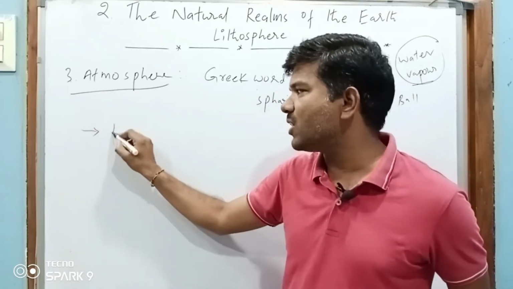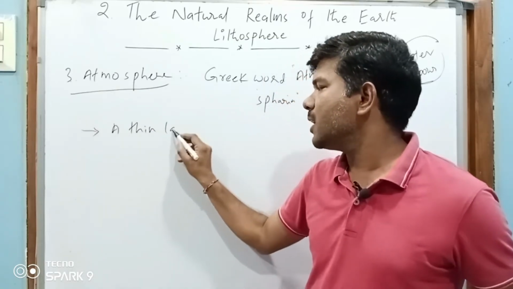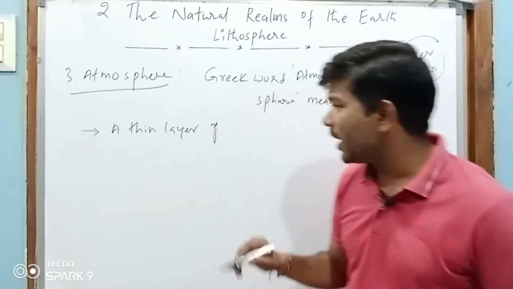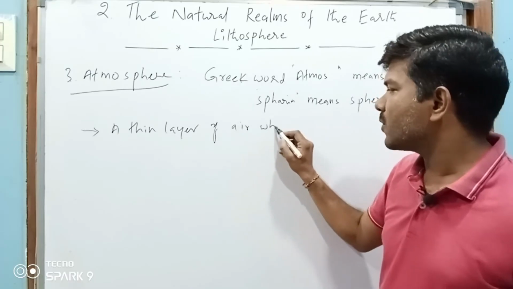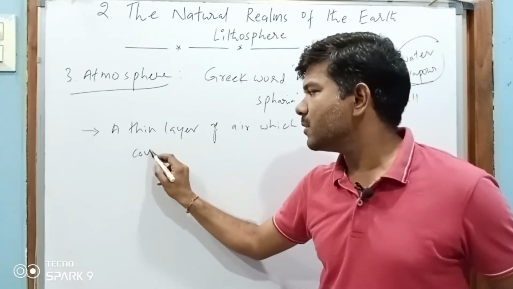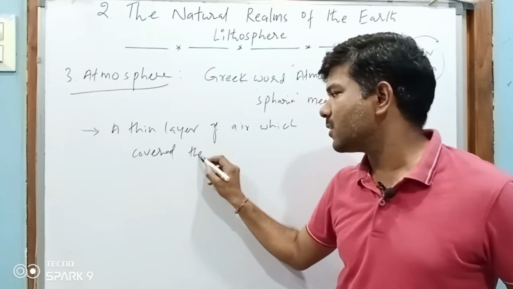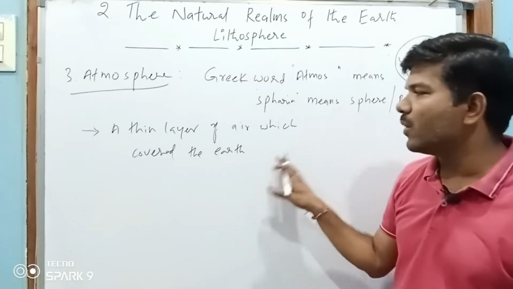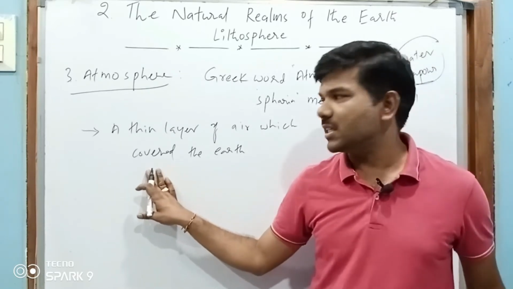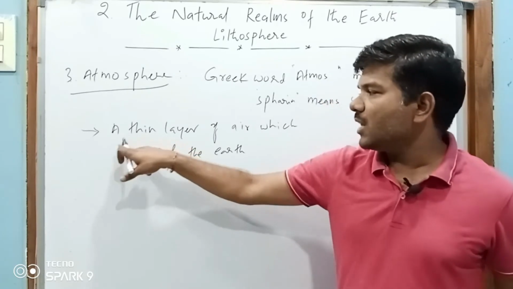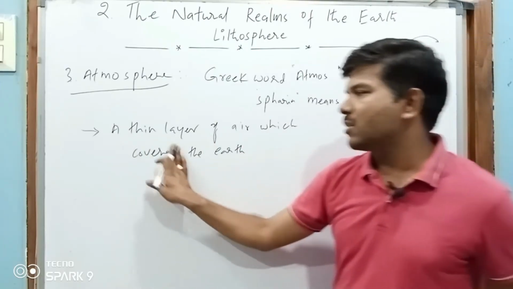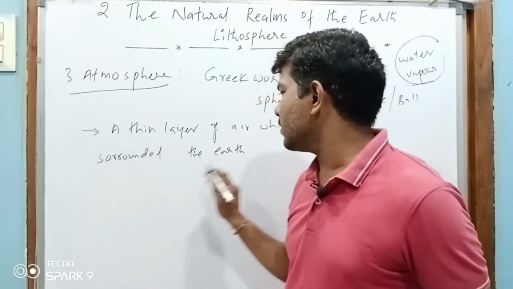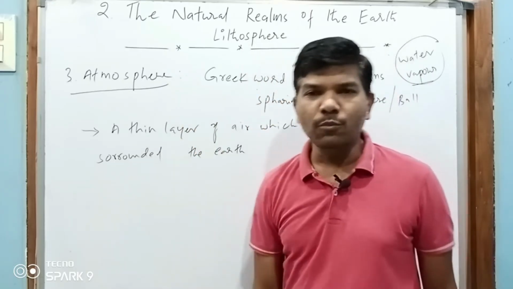So we can say that a thin layer of gases, a thin layer of air, which covers the earth, which surrounds the earth, is called the atmosphere.